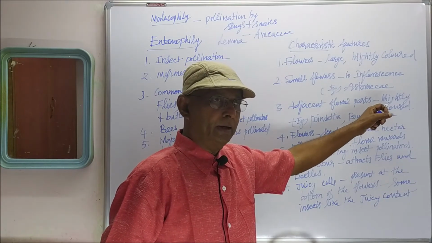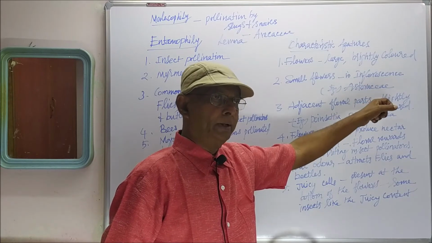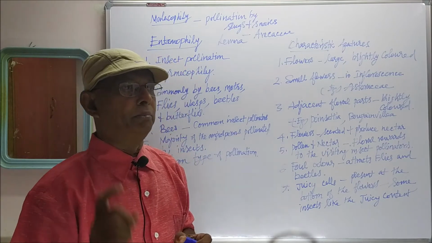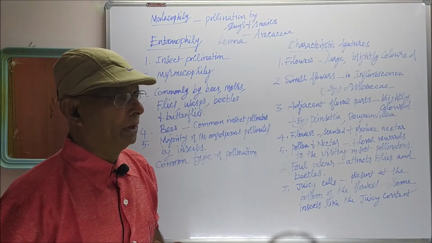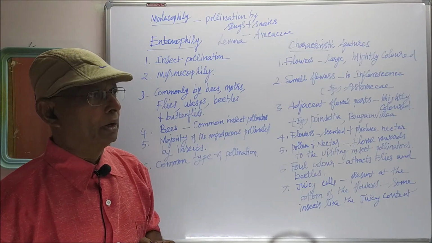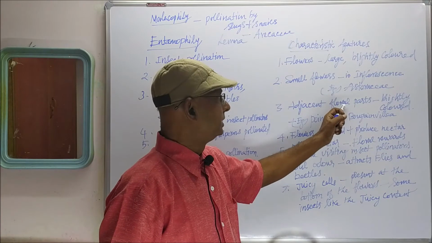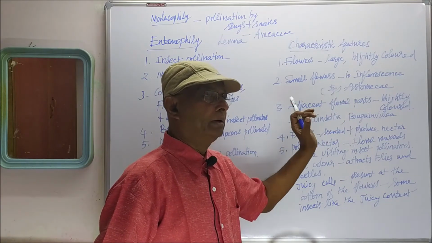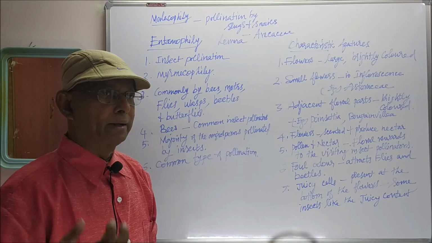If the calyx and corolla are not attractive, when the petals of the corolla are not attractive, and the corolla is the most attractive part of the flower, in that case adjacent floral parts will modify and form a brightly colored structure in order to attract